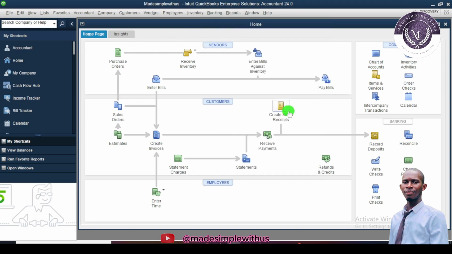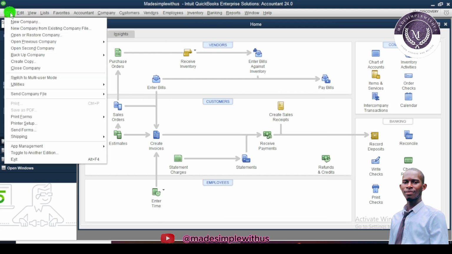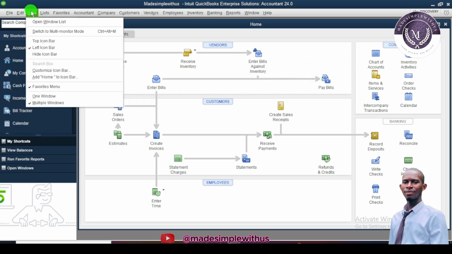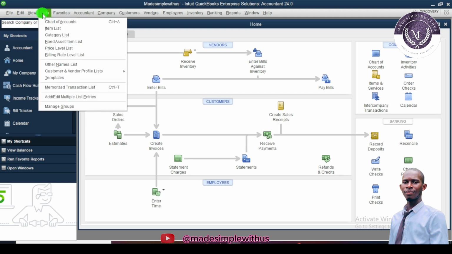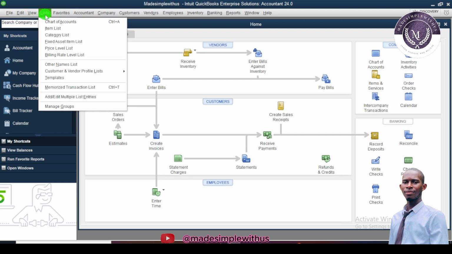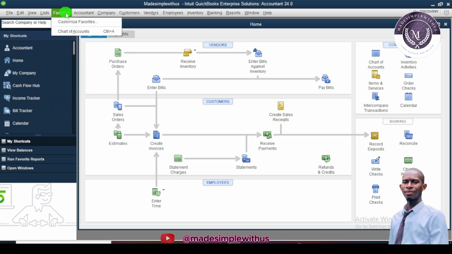From the explanation that I have given, we dealt with files, how to set up new company files, edits, the home button, and the view, and how this layout is going to be set to your own perfection. Your list is going to talk about your chart of accounts and your item list. All this we'll discuss in the next video. So I think this is all.